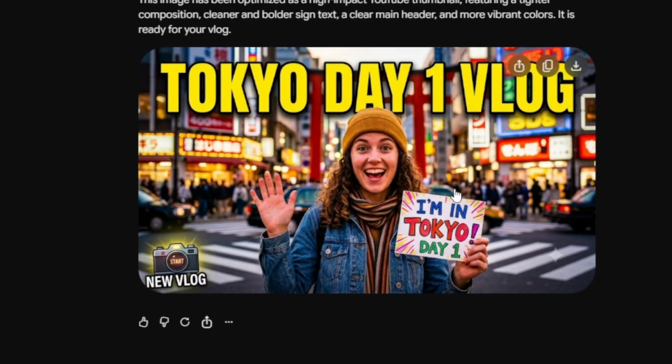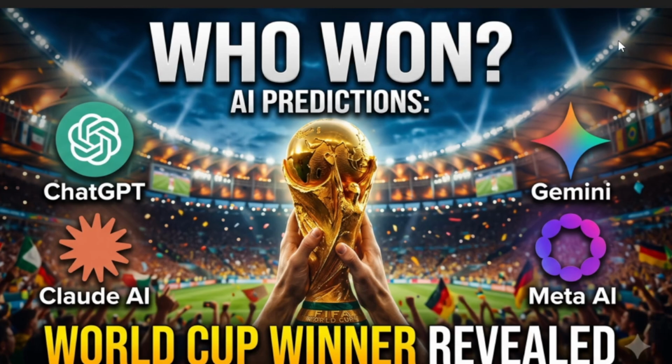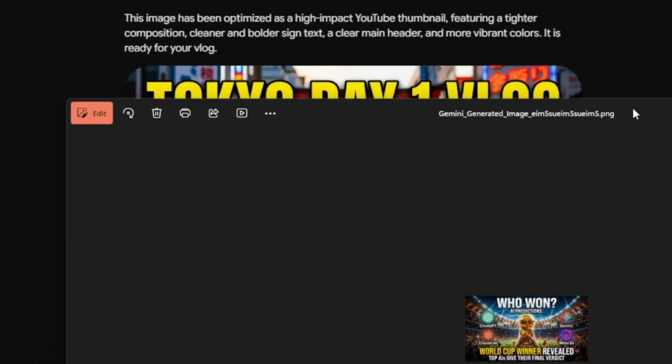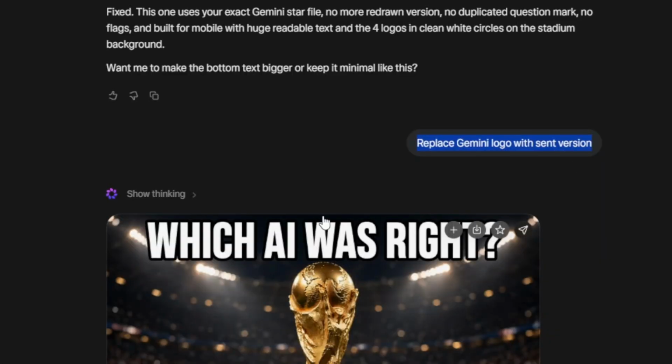Anyway, let's see it zoomed out. 7.8 megabytes. Holy. 10%. Not just 10%. Okay. Who won? AI prediction. World Cup winner revealed. Top AIs give their final verdict. Gemini, Meta, Claude, ChatGPT. I think Meta's AI is... They're both nice. This background, I think it's better since it shines on the... the thing they win. The trophy.